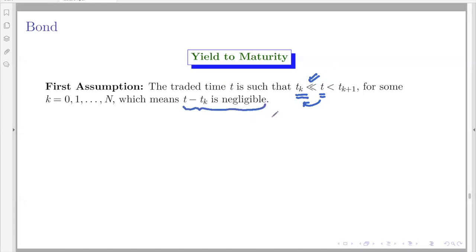Okay, it means the distance between Tk and the time at which the seller sells the bond is negligible. Generally, it is within 1 day, because even 1 day will accumulate the coupon value.